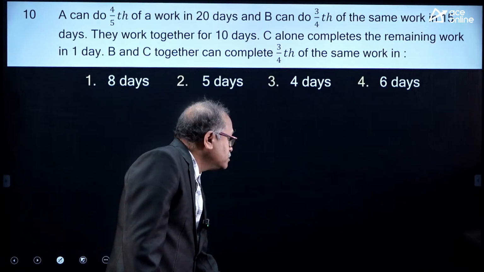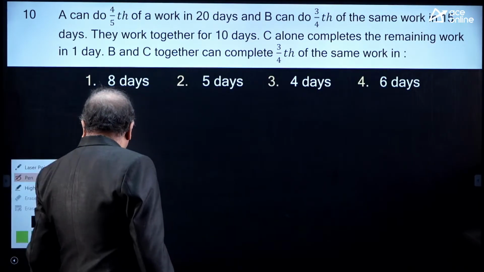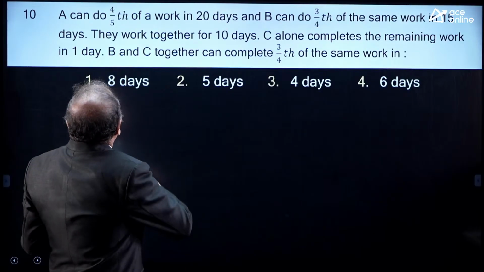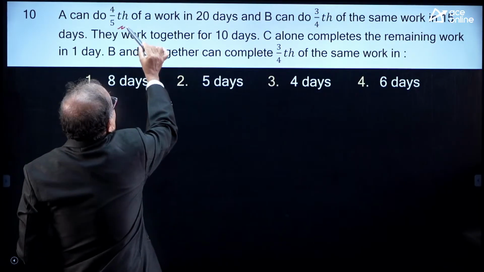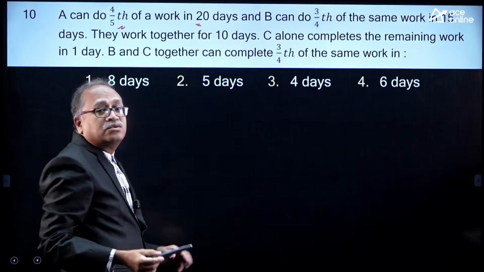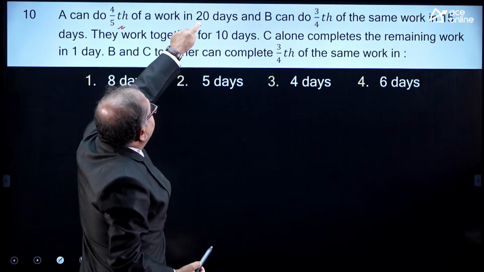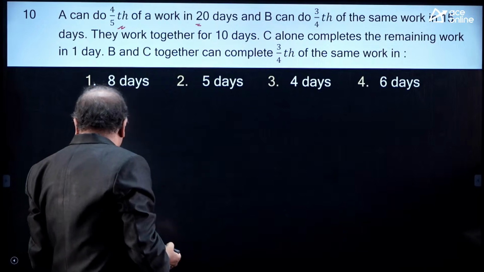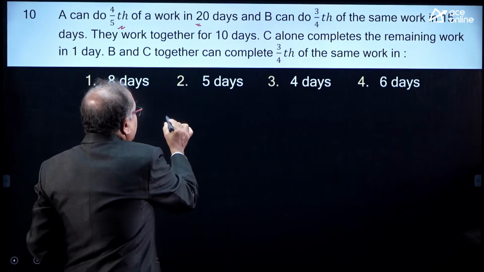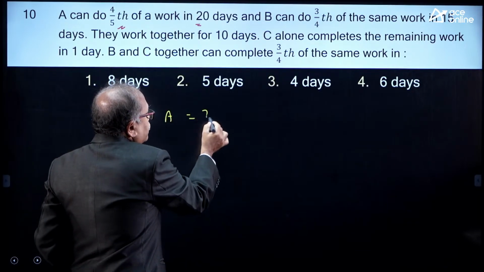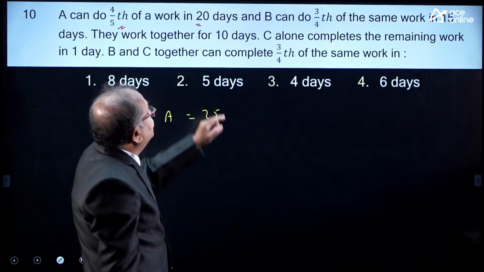Read the question. A can complete 4/5 of the work in 20 days. So, you can find one work in how many days? I can clearly see this is 5 times 5, 5 into 5 is 25. So, A can complete one work in 25 days with this information.